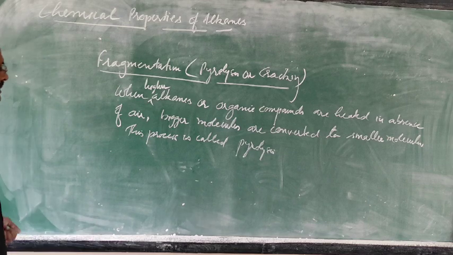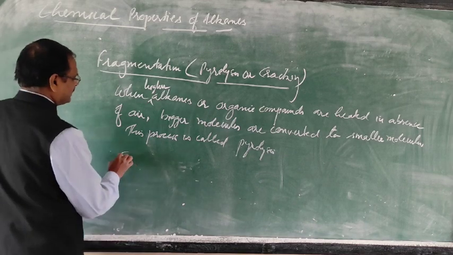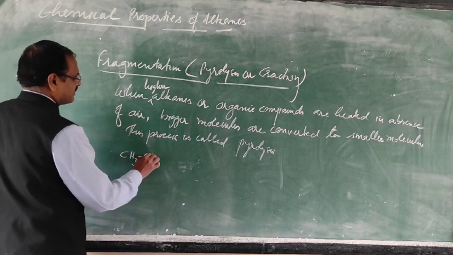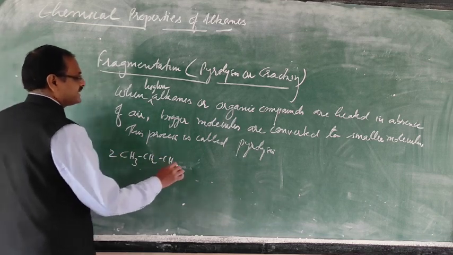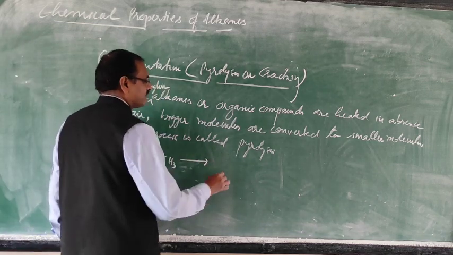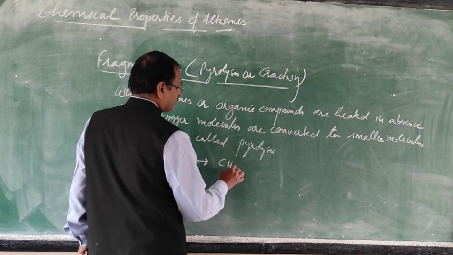Just to see, ethane is there. Ethane is heated and is converted to propane.